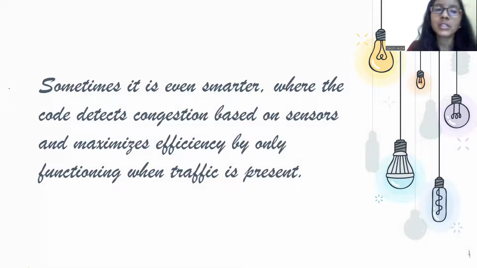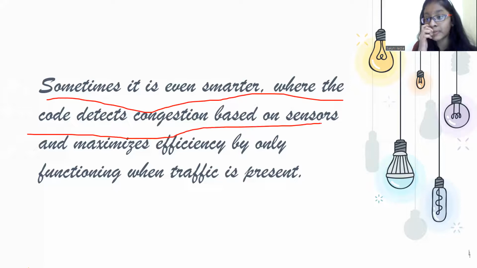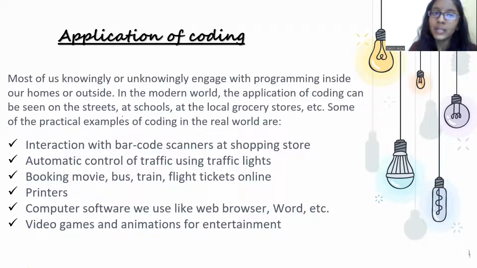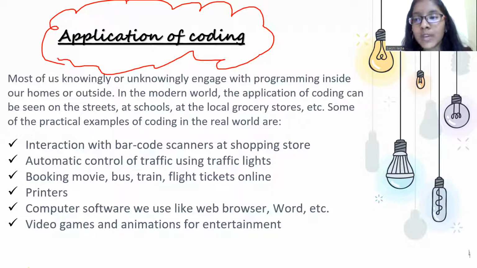Nowadays, in this modern time, you must have seen that the code detects automatically based on sensors and accordingly switches things on and off. Now, what are the applications of coding? Application of coding means the examples we have seen in real life.